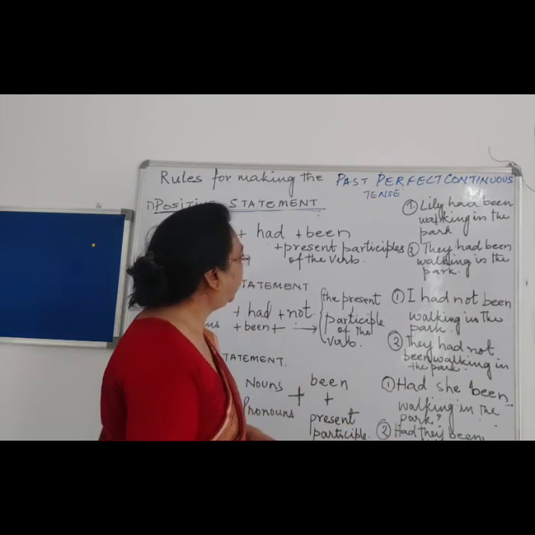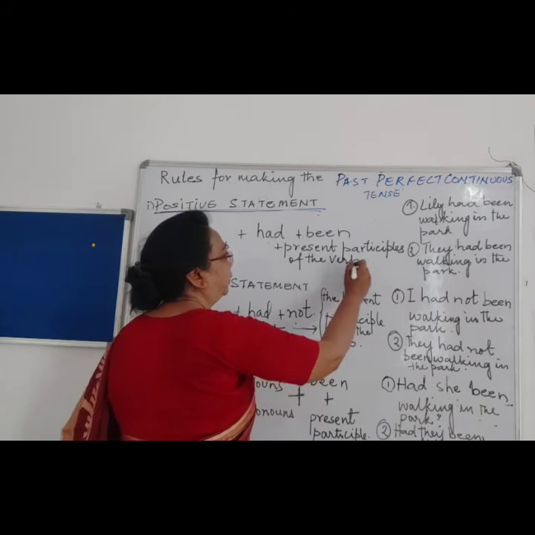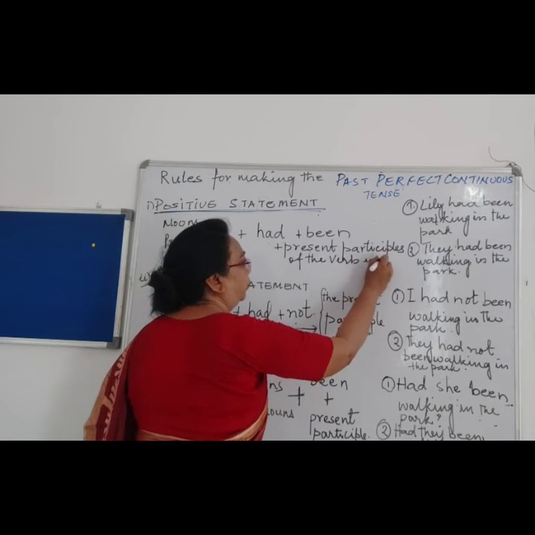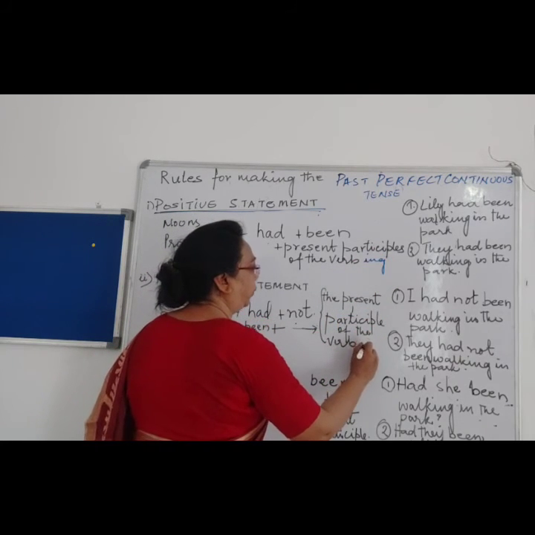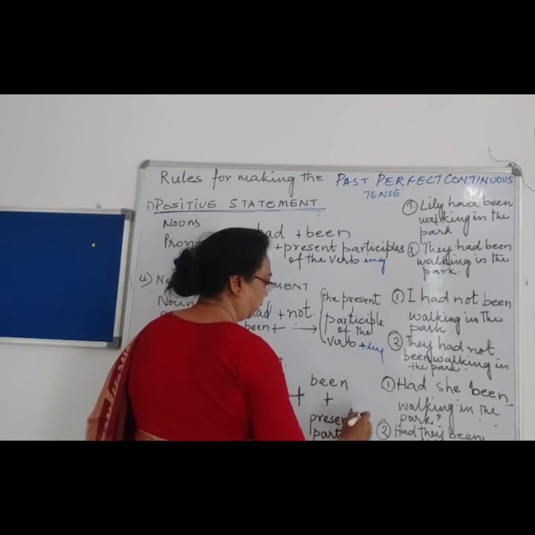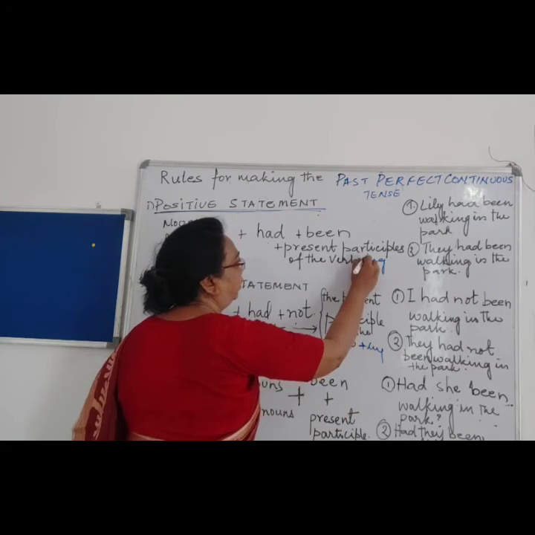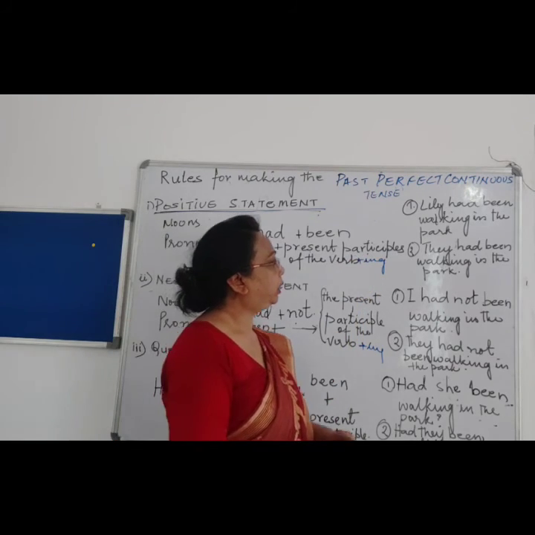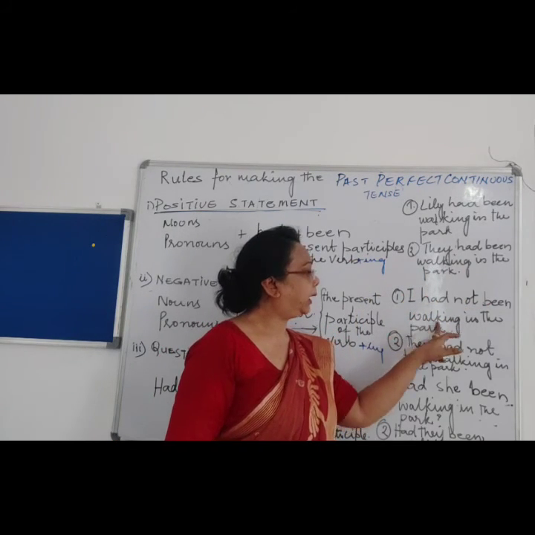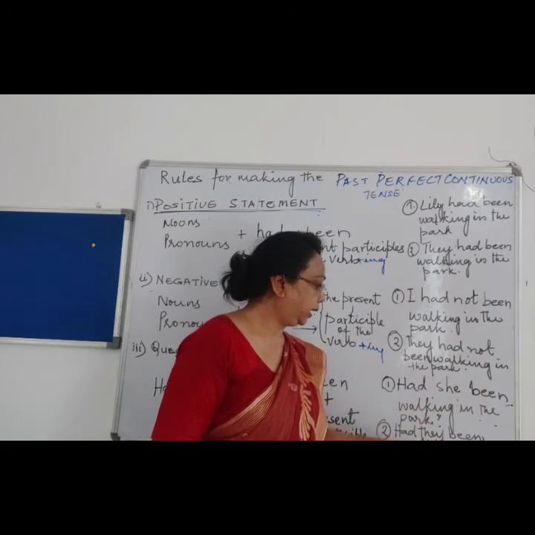With this we have to add the present participle ending with ing. We have to end with ing. Right? All will end with ing. Right, children? Have you seen all the verbs are ending with ing? Have you noted it?